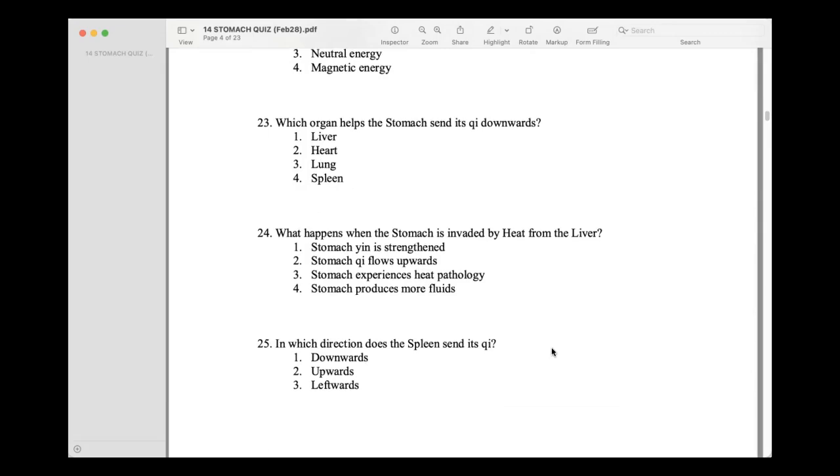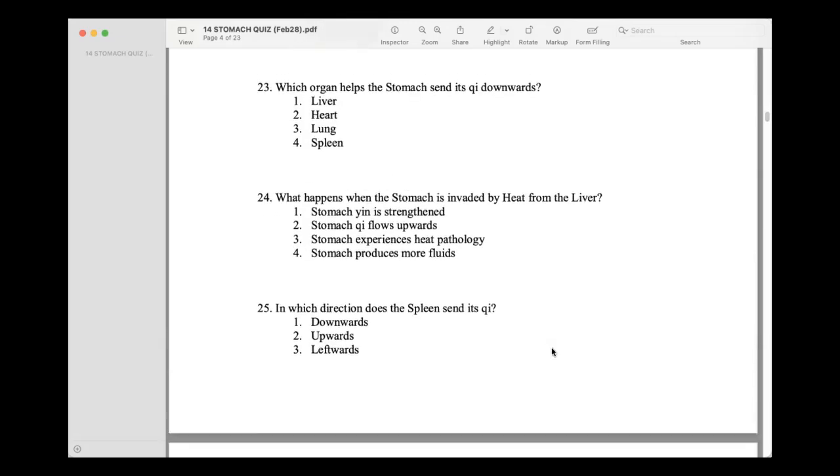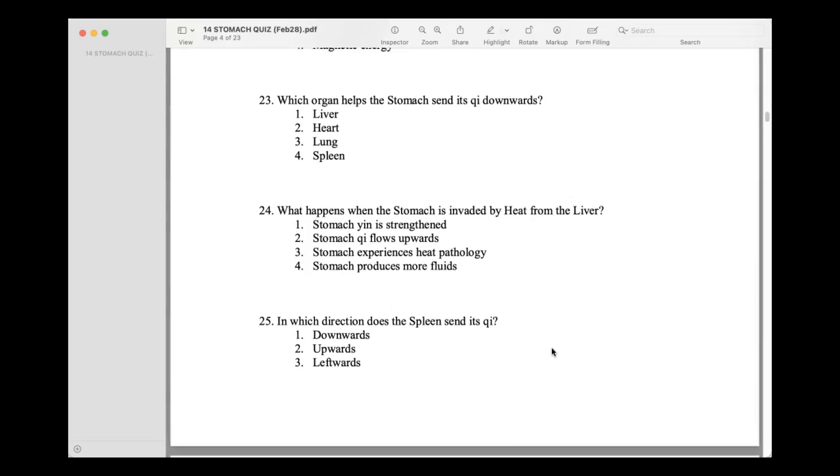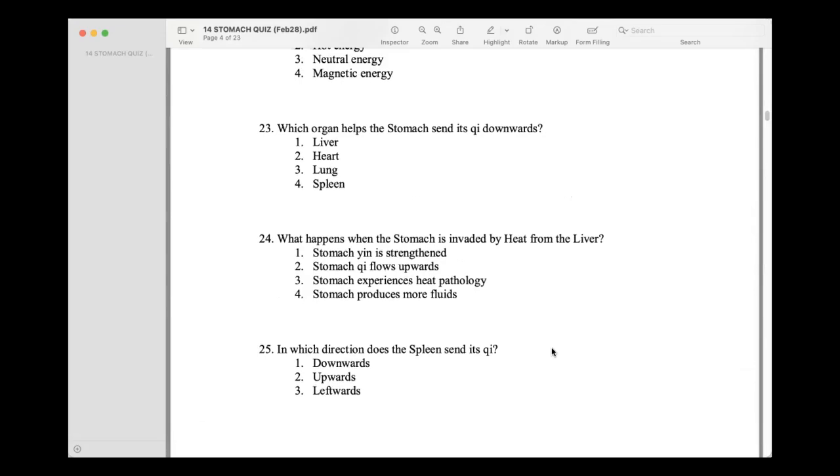Liver. Yeah, liver and stomach. Okay. Liver ba? Chi downward. Dapat spleen. Yeah, I think it's the spleen. Because when the stomach qi goes down, the spleen should go up. So as the spleen qi goes up, the stomach qi will descend.